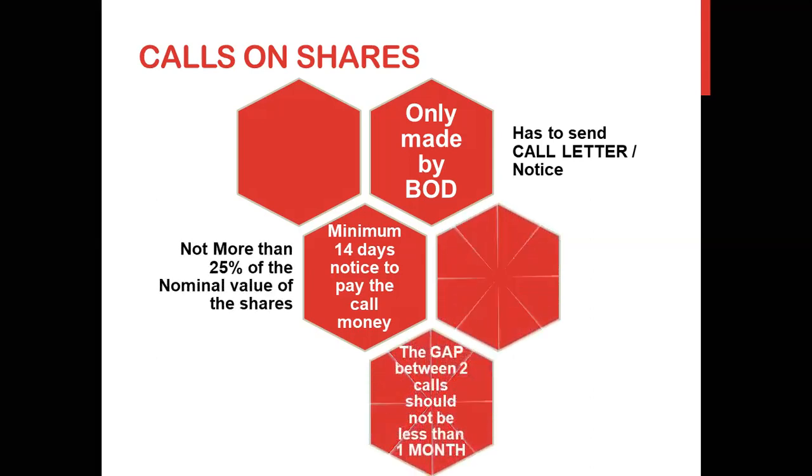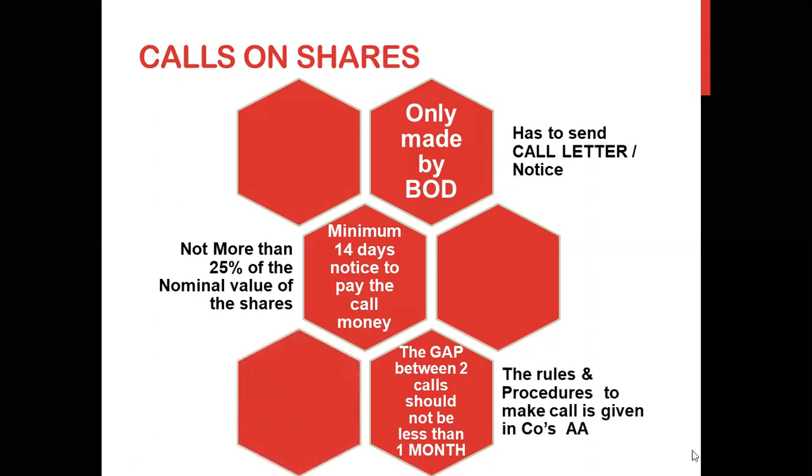Moving forward to the next one. The gap between two calls should not be less than 1 month. So when the company is sending your notice, the gap between the two calls should be at least 1 month. तो minimum एक महीने का time होना चाहिए दो calls के बीच में. So if the company is making you a call today, that is on 24th of June, then on 24th July or after 24th July, it can call or ask you again if you have not paid the money till that time. So the gap should be not less than 1 month. So minimum it should be 1 month or it can be more.